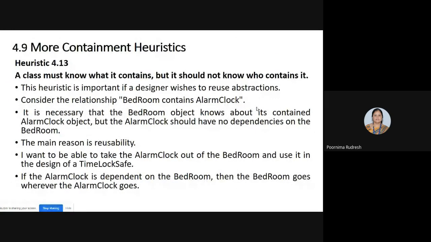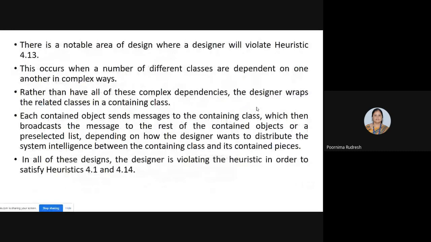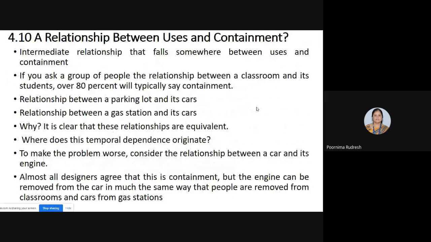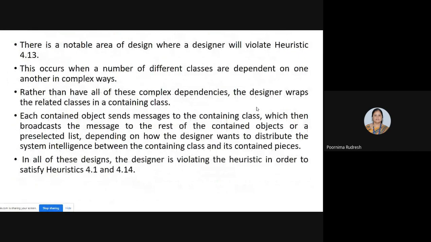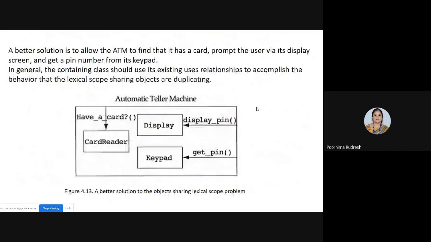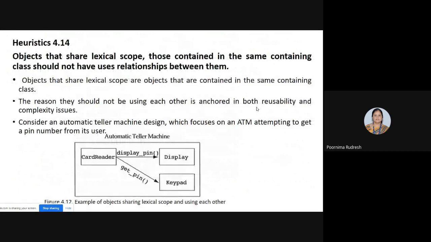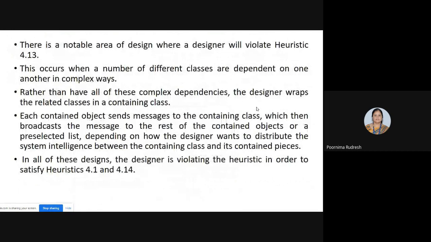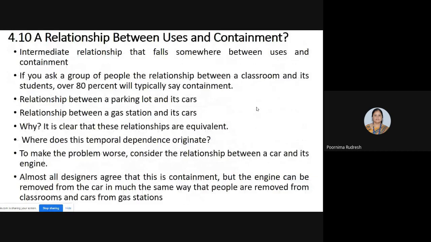We studied heuristic 4.13, 4.14, and afterwards I explained one example of an ATM for heuristic 4.14, right? And today we will see the relationship between users and containments.